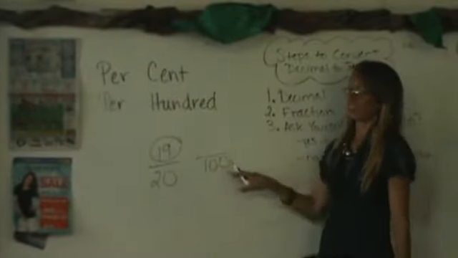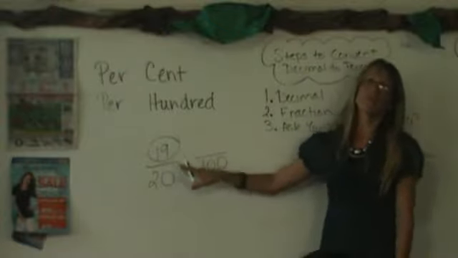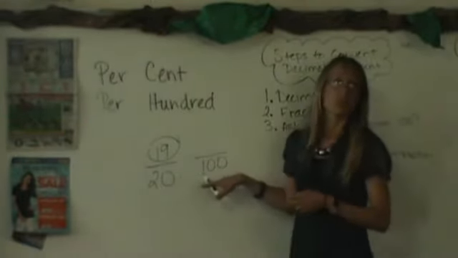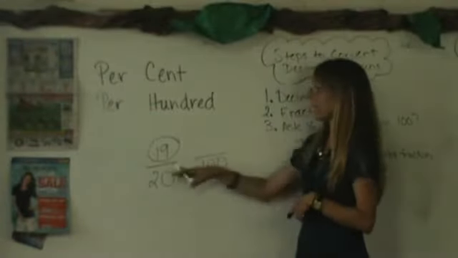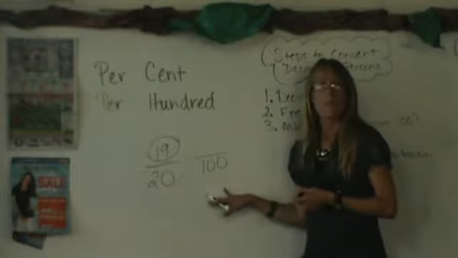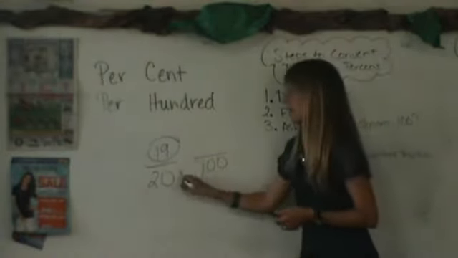What am I doing with these two fractions? I know that he got 19 out of 20, but I don't want to just figure it out of 20. I want to figure it out of 100 total pieces. Kindle, you're going to have to do the button method. How do you get from 20 to 100? 5 times. Excellent.